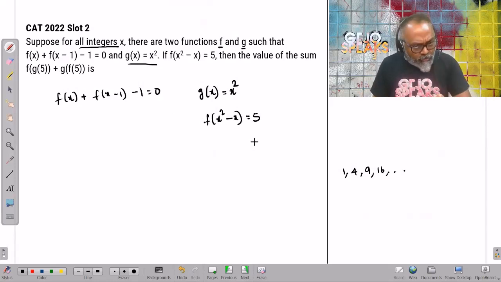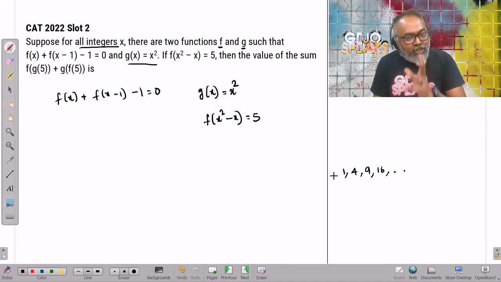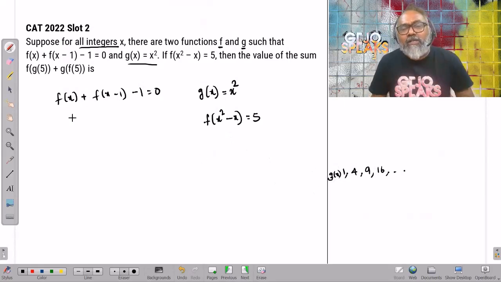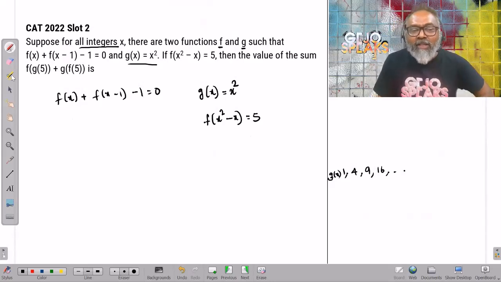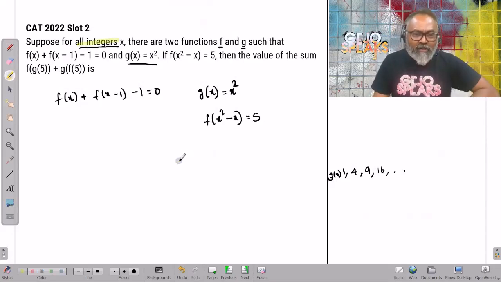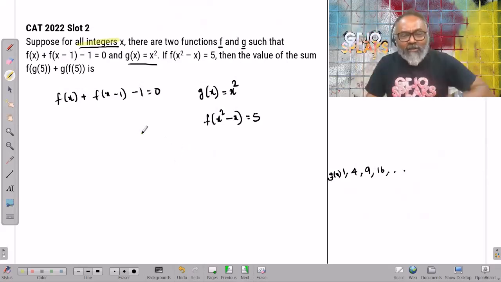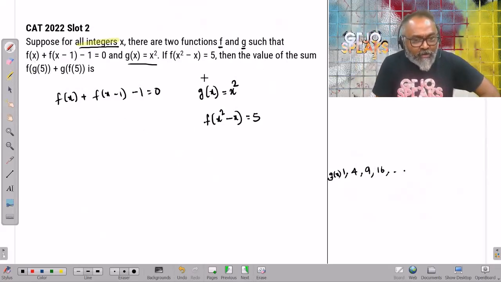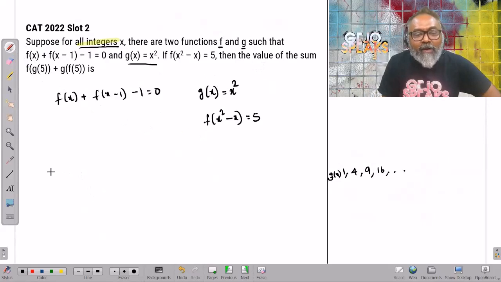Let's carry on. We need to understand the behavior of f of x. G of x behavior is very easy to figure out, but how is this function f of x doing? What is the number's behavior? I understand we are dealing with integers, and integers behave. I just need to understand their pattern. Then what we need to find out is the sum of these things.